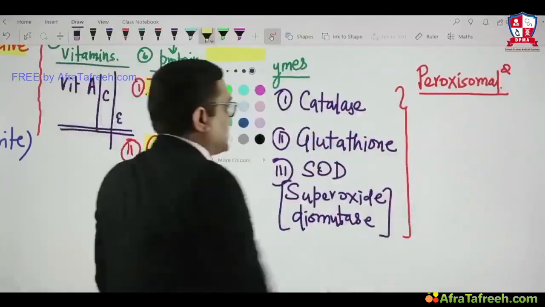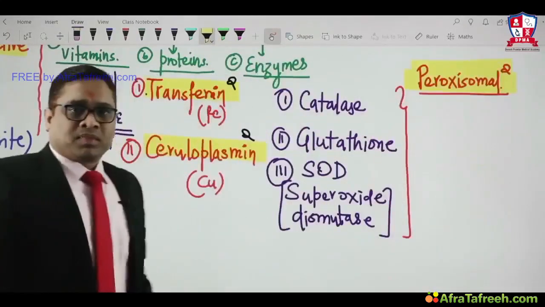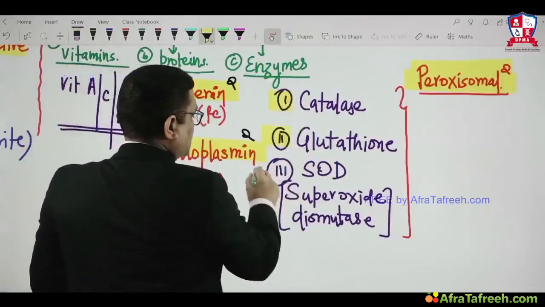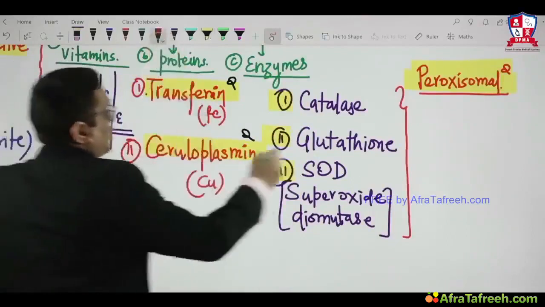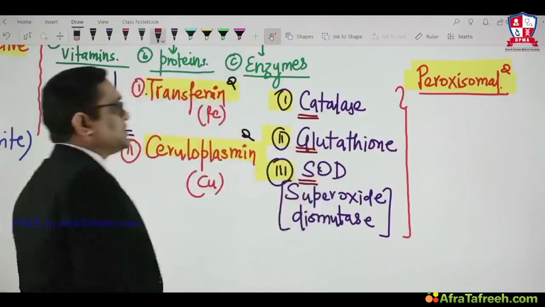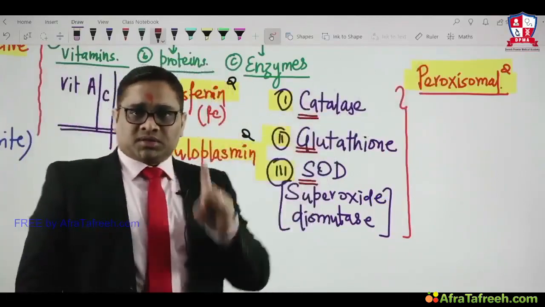Mind the language. What had the examiner asked? Which of the following is a peroxisomal enzyme? And the answer was all three: catalase, glutathione peroxidase, superoxide dismutase. Always keep that in your mind. All three are present inside the peroxisomes, right? This is one question.